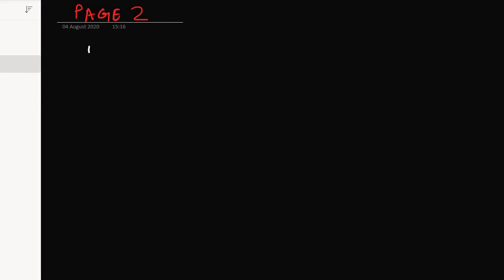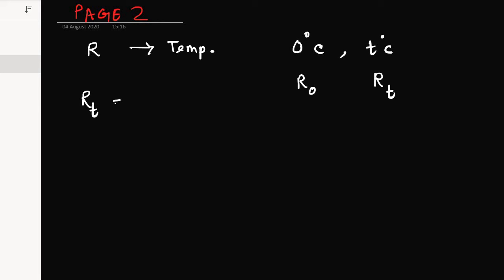Normally, what happens if I take resistance? It will vary with temperature. How so? Let's take two temperatures. One is 0 degrees Celsius, another is T degrees Celsius. Now I can say the resistance at 0 degrees Celsius will be R0, and I will denote the resistance at T degrees as RT, thinking that these two will be different. If not, we will find out. So I will simply write RT equals R0 into 1 plus alpha T.